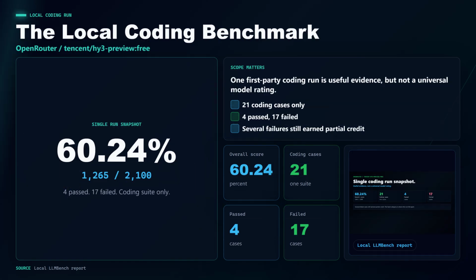We also have a local first-party benchmark run through OpenRouter's free route. The provider was OpenRouter, the model route was Tencent/Hy3 Preview free, and the suite had 21 coding cases. The overall score was 1,206.5 out of 2,000, or 60.24%. 4 cases passed, 17 failed, although several failed cases still earned partial credit.